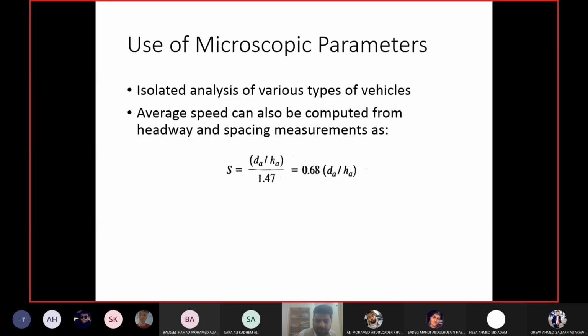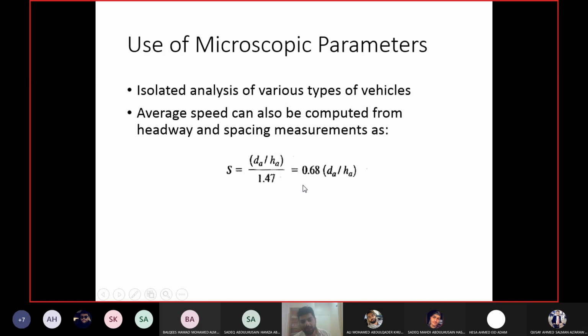Speed is distance upon time. To convert the units, because spacing is in feet and the headway is in seconds, and you need the speed in miles per hour, right? So this is the conversion factor from feet per second to miles per hour. So you are dividing by it, and 1 upon 1.47 will give you 0.68.